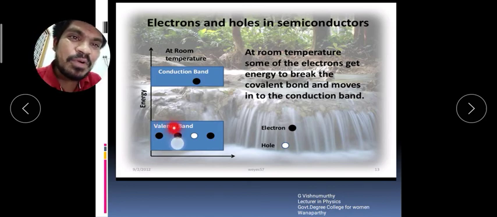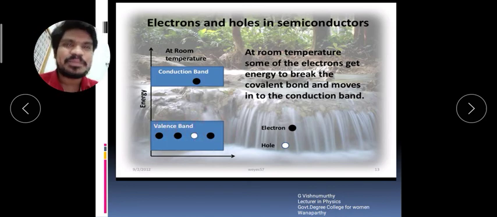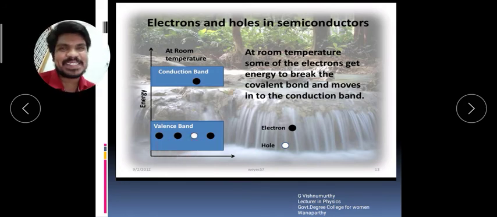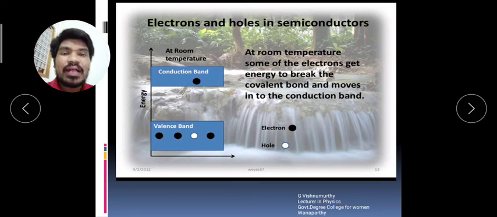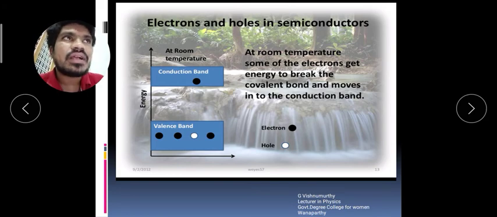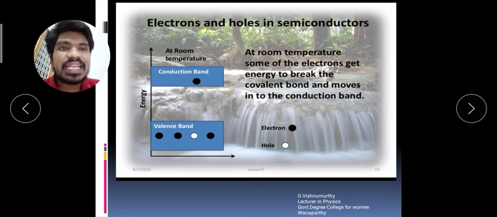Electrons are moving this way. Holes are moving towards this place. Okay. The directions of the electrons and holes are opposite. But the main important point is that, at the same time, the holes and electrons are flowing in the valence band.